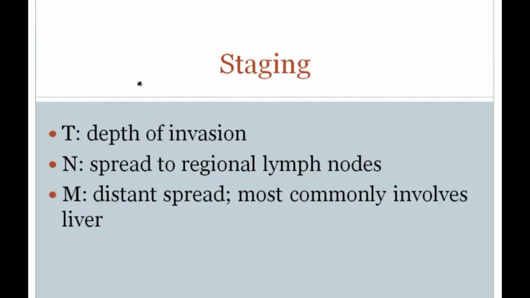Now, the staging for colorectal carcinoma, the T stage is based on the depth of invasion. Again, generally speaking, when you have a hollow tube and you have a cancer growing in that hollow tube, depth of invasion becomes particularly important for that T staging. At the same time, the N stage is based on spread to regional lymph nodes, as it would be in almost every organ. And then the M, or metastasis, is based on distant spread. And it's important to note that the most common site of distant metastasis is actually the liver.